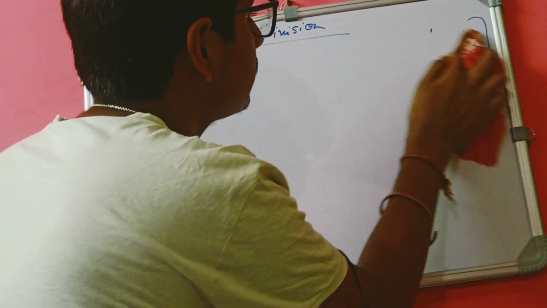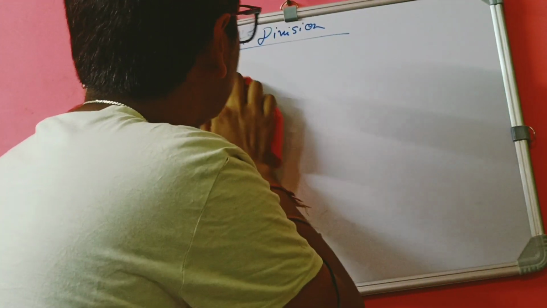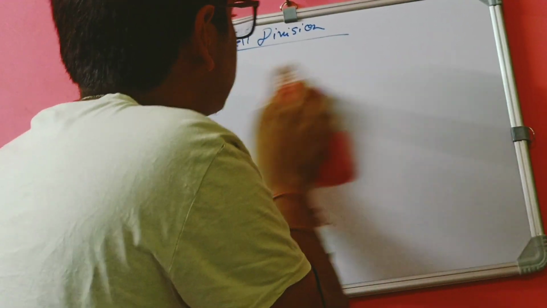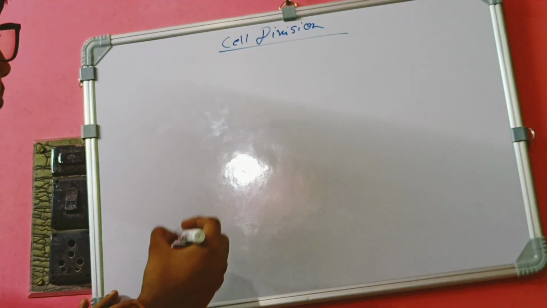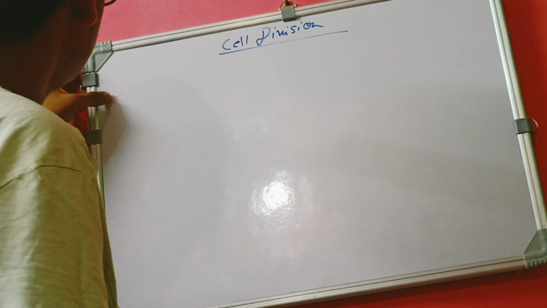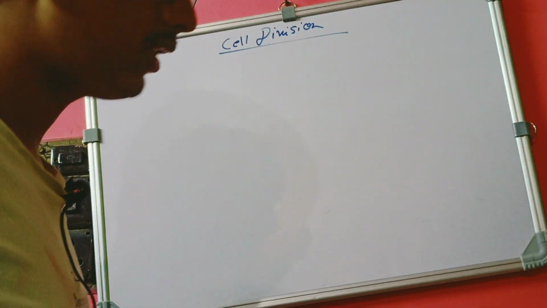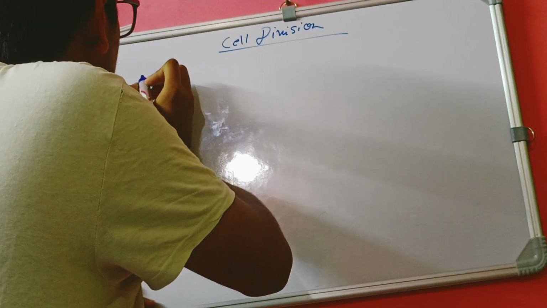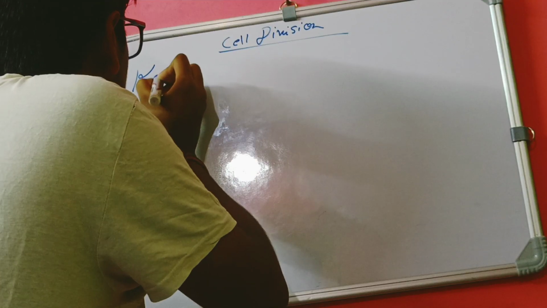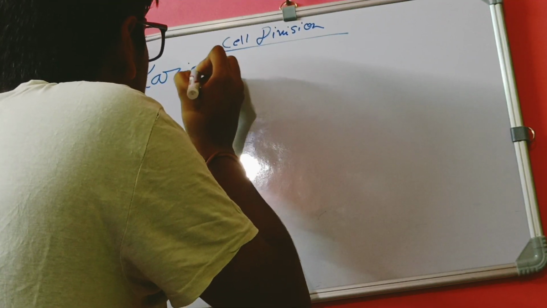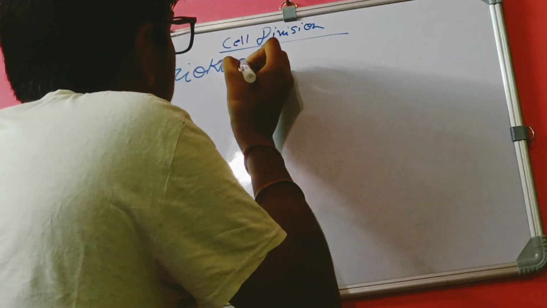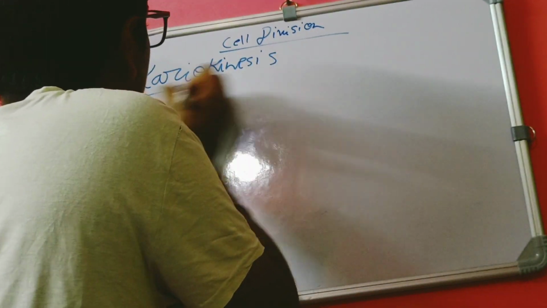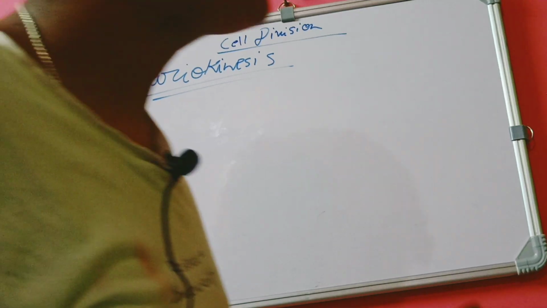Now let's deal with karyokinesis and cytokinesis. Actually, the main topic was cytokinesis or interphase. Already I have made repeated videos on karyokinesis.